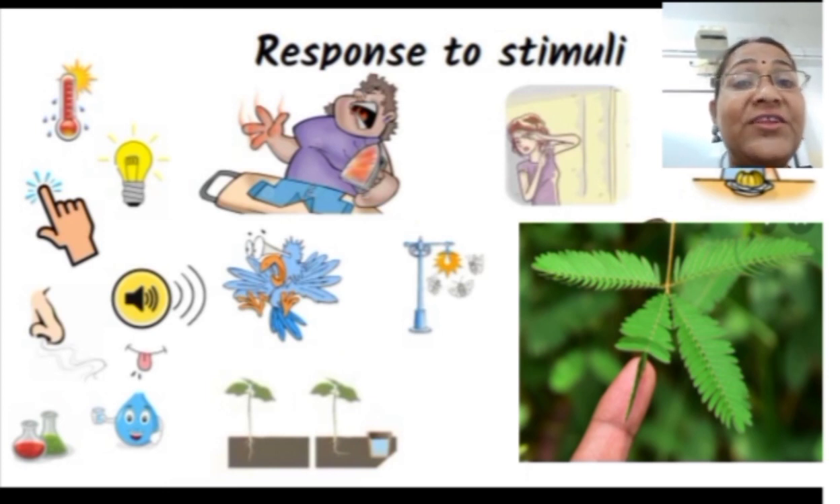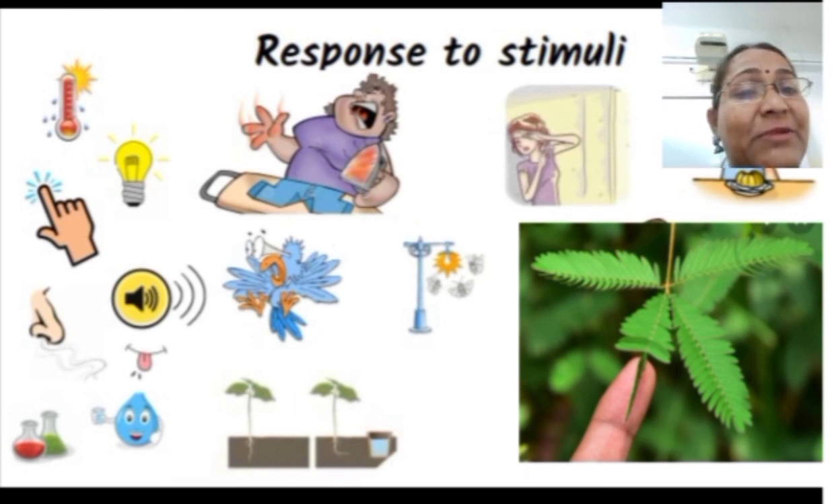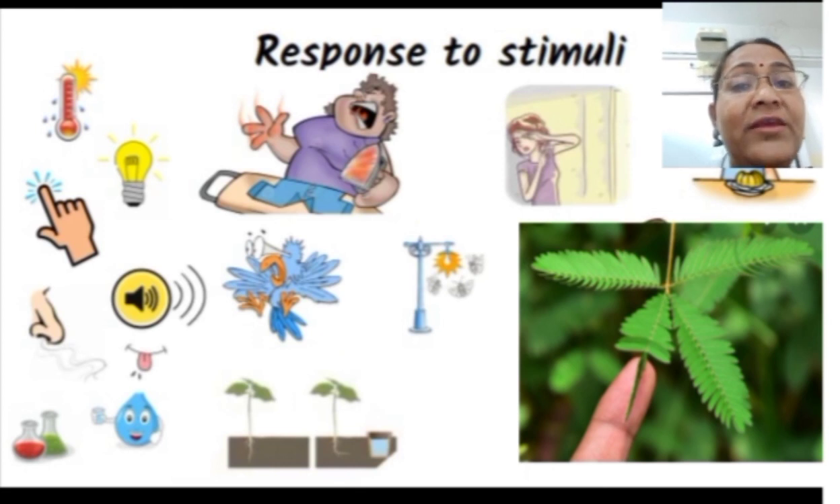Children, you might have heard about the mimosa plant, which is also known as the sensitive plant or touch-me-not plant. Have you seen this plant? If you touch the leaves of this plant, its leaves fold up and droop. Here, the touch is the stimulus and the drooping of leaves is the response.